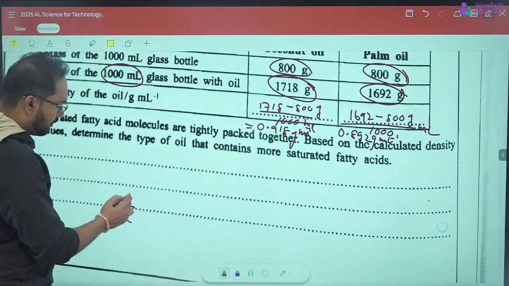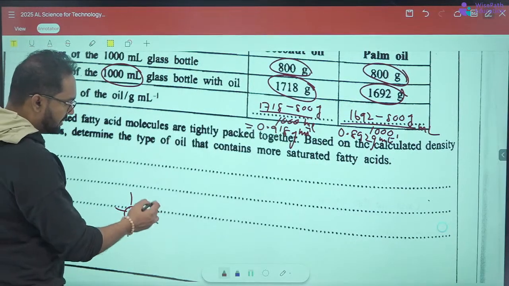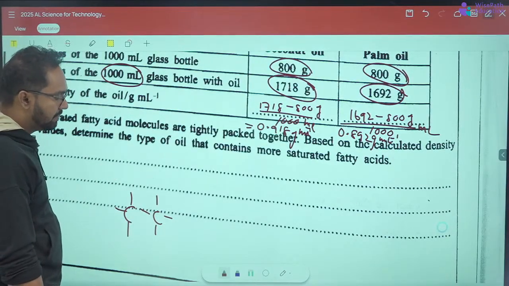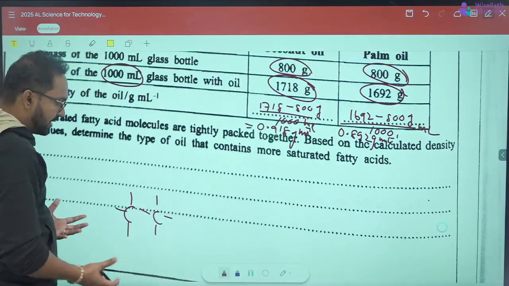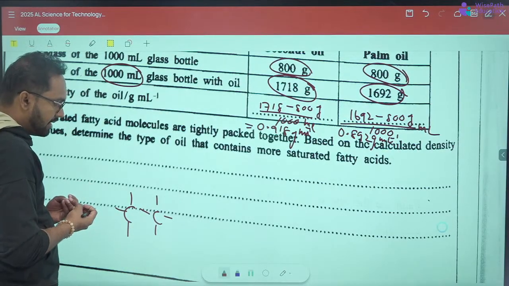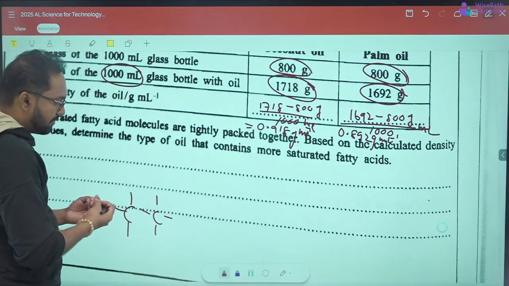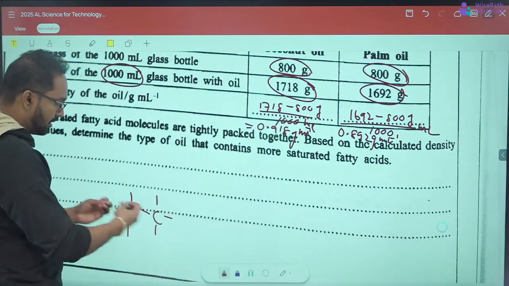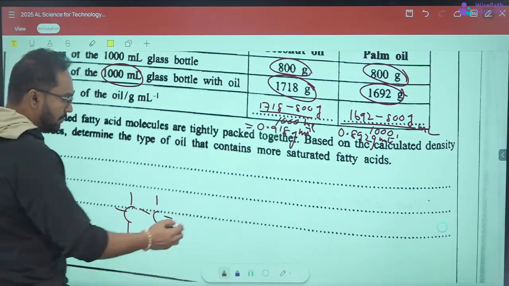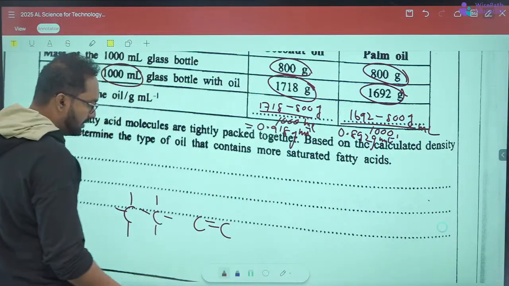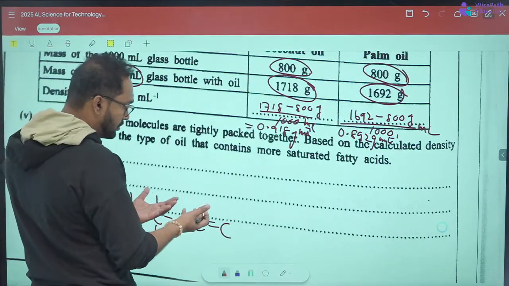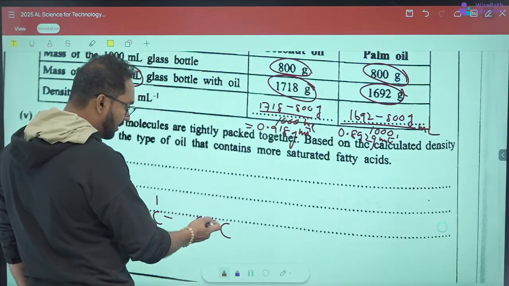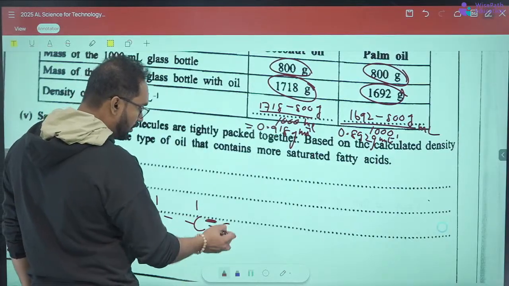If all of the carbons have single bonds with every atom available, you call it saturated. Saturated in the sense they have made the maximum number of bonds within each other. Everything is saturated, nothing left to have more bonds. But if it has a double bond, it has more space to make more bonds, because if you break one double bond, you can make two more extra bonds.